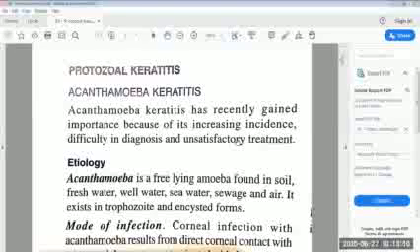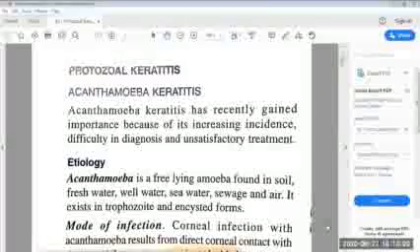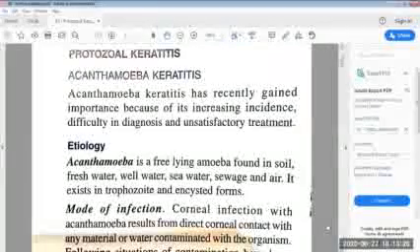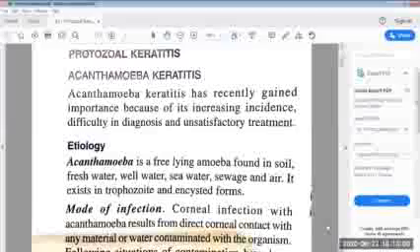Then the etiology of Acanthamoeba keratitis. Acanthamoeba is a free-living amoeba found in soil, fresh water, well water, sea water, sewage and air. It exists in trophozoite and encysted form. It occurs in two forms.